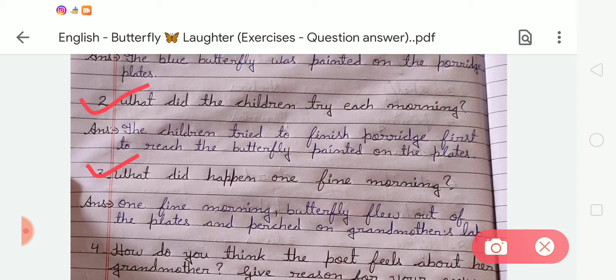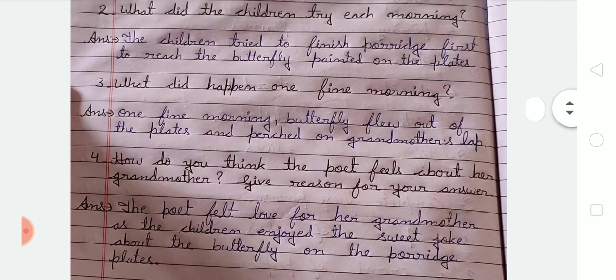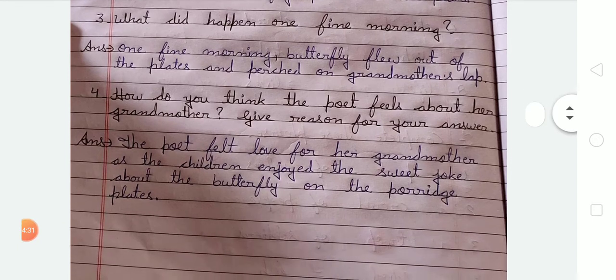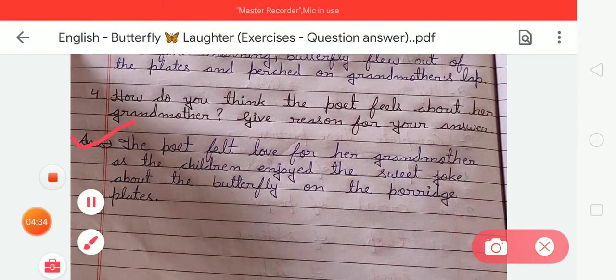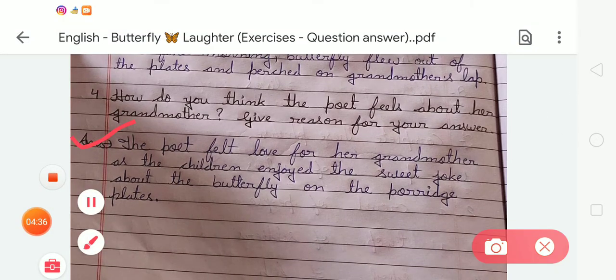One fine morning, the butterfly flew out of the plates and perched on grandmother's lap. The last question: how do you think the poet feels about her grandmother? Give reason for your answer. The poet felt love for her grandmother as the children enjoyed the sweet joke about the butterfly on the porridge plates.